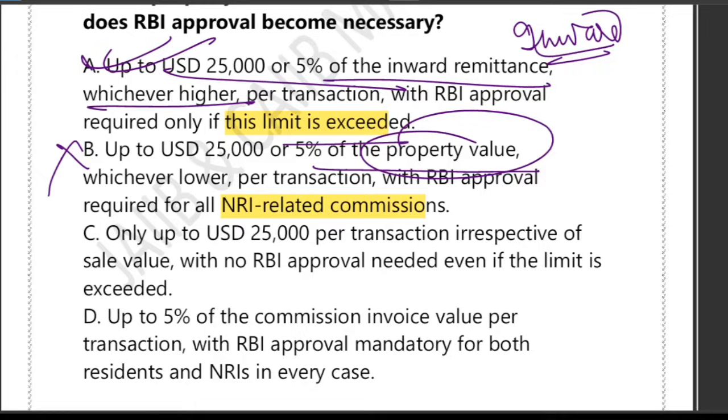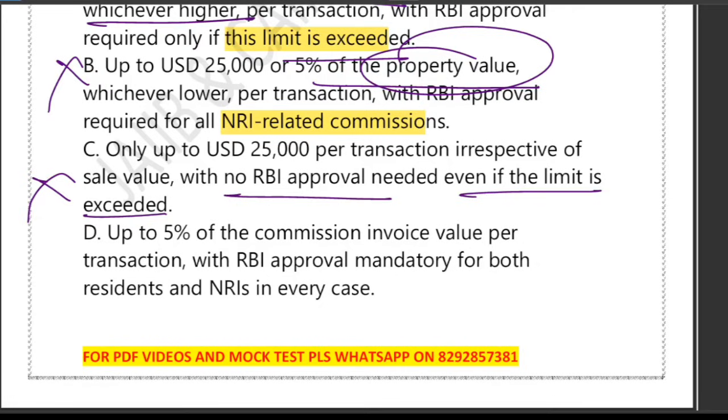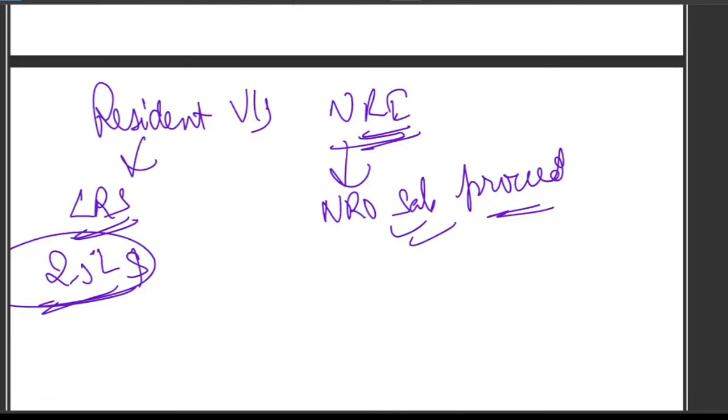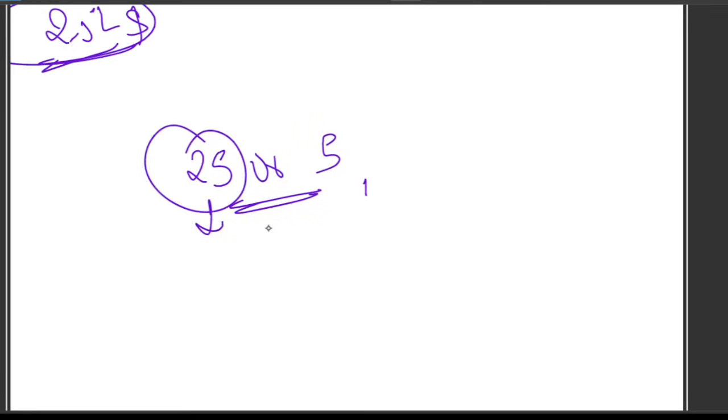What about C? C says that no RBI approval is needed even if the limit is exceeded. It is again wrong, because RBI approval is compulsory once the limit is crossed. And D says that RBI approval is mandatory in all cases. It is completely wrong. RBI approval is required only when exceeding the permitted limit. So the memory trick is 25 or 5, take higher, approval letter. 25 means $25,000, 5 means 5% of inward remittance. You have to choose the higher of the two, and RBI approval is required only if you cross this limit.